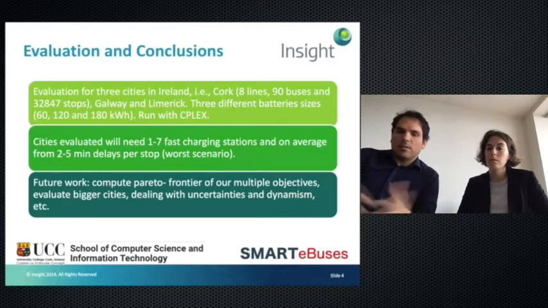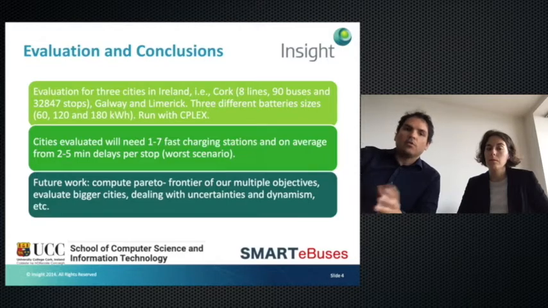But quickly speaking, depending on the configuration and the city, the number of fast charging stations needed goes from 1 to 7 on average, and the delay from the original timetable stop time goes from 2 to 5 minutes on average for all the experiments.